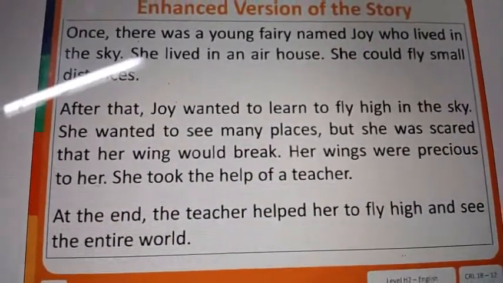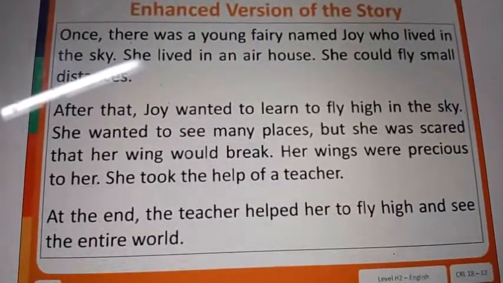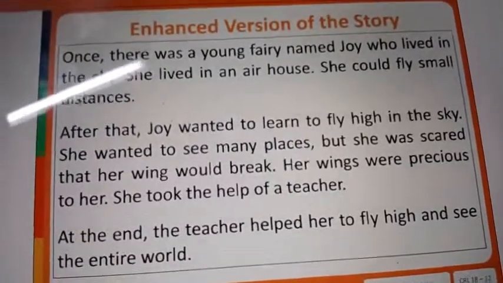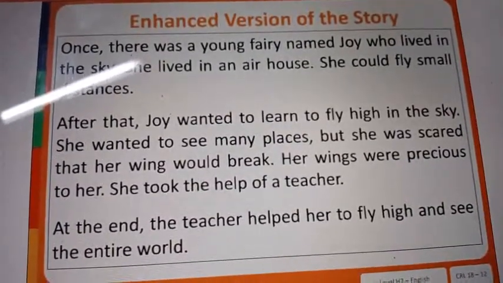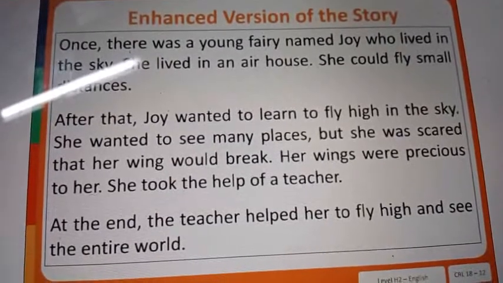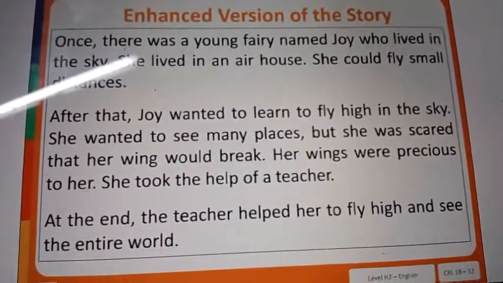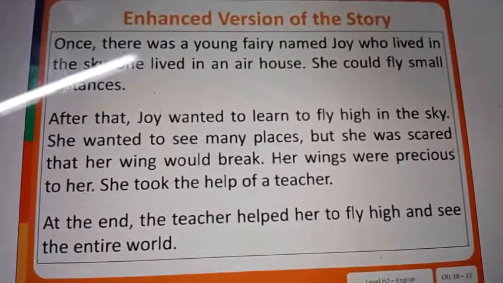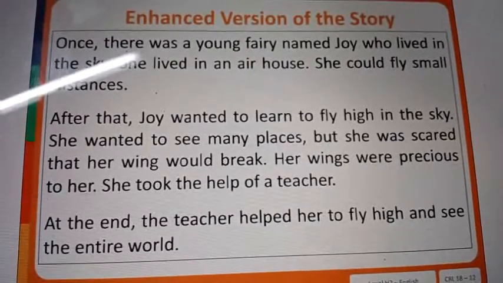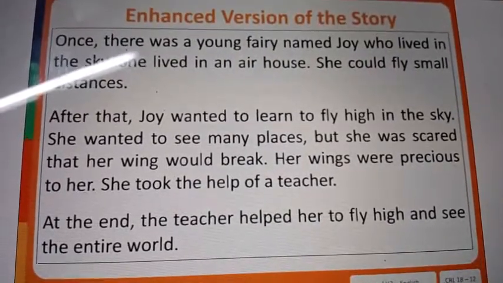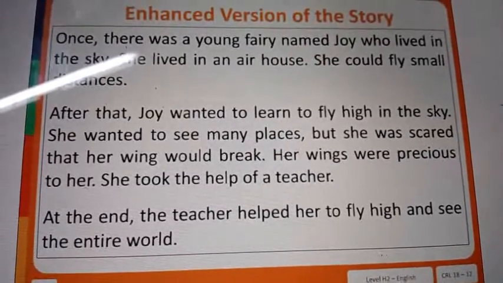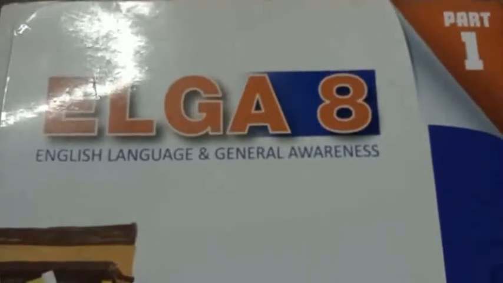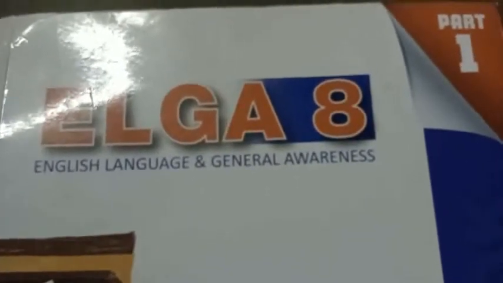So, the enhanced variation of the story. Once there was a young fairy named Joy who lived in the sky. She lived in an air house. She could fly small distances. After that, Joy wanted to learn to fly in the sky. She wanted to see many places. But she was scared that her wings would break. Her wings were precious to her. She took the help of a teacher. At the end, the teacher helped her to fly high and see the entire world. So, my dear children, you have to use the CUPS and ARMS structure. You have to edit and enhance your drawings.